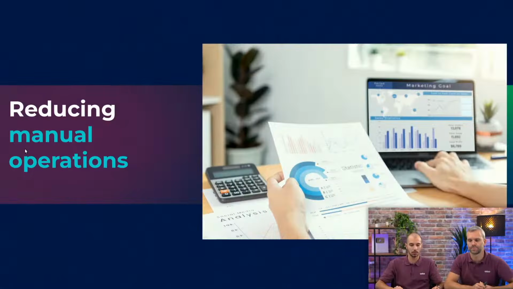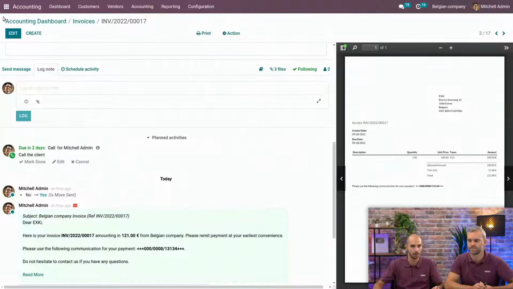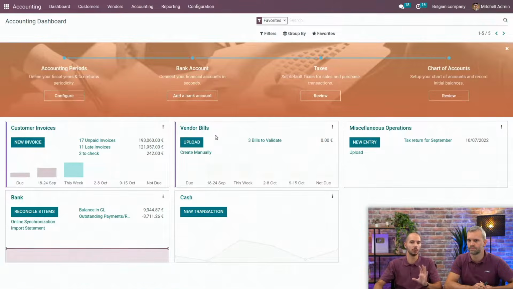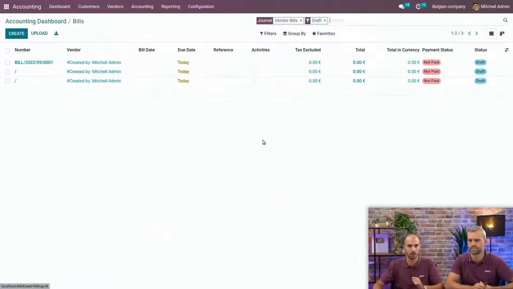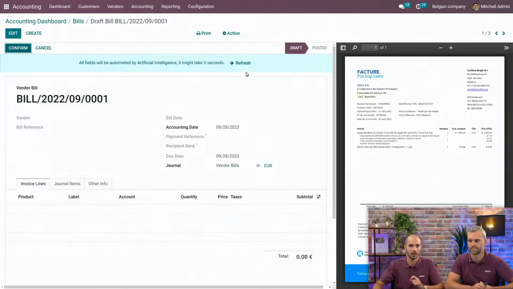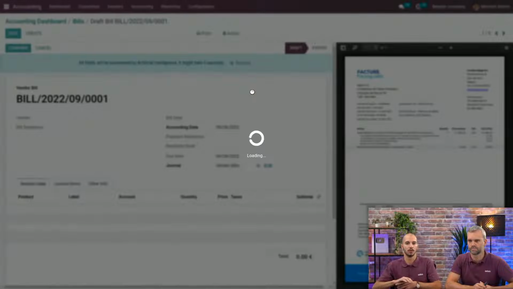So to show you that, we will go back to the accounting application, but now we will go to the vendor bill side. As you see, we here have 3 bills to validate, and those are the bills I sent from my document application to the accounting. So I will click on it, select the first one, and just refresh, and we will see that the OCR will fill in all the information that we need to record.